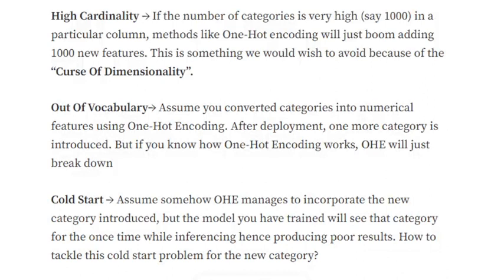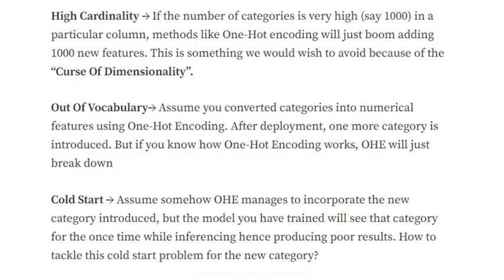If the number of categories in a particular column is very high, say 1000, that means that when we are going to convert this categorical data into a numerical feature set, it will lead to the formation of an array of 1000 values per category. Now this adds a lot of features to our dataset and hence leads to the problem of curse of dimensionality.